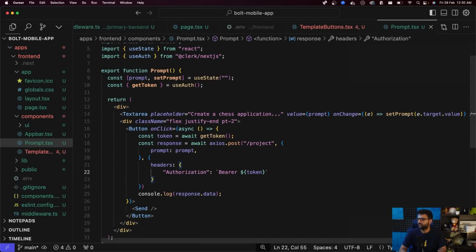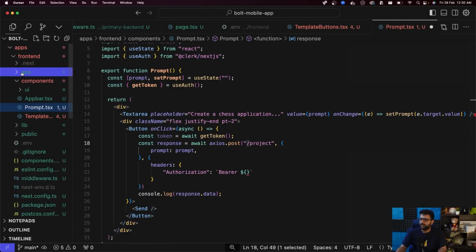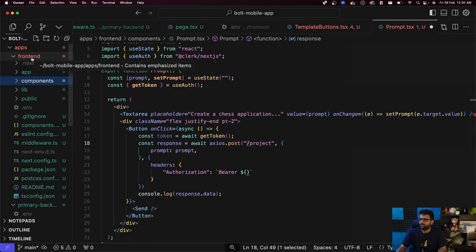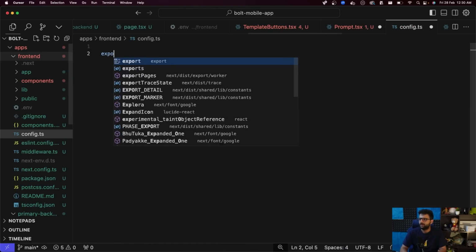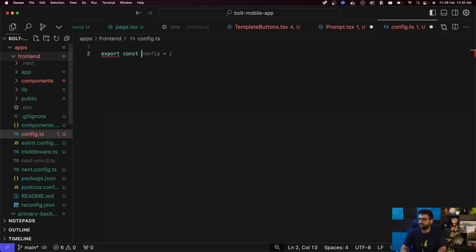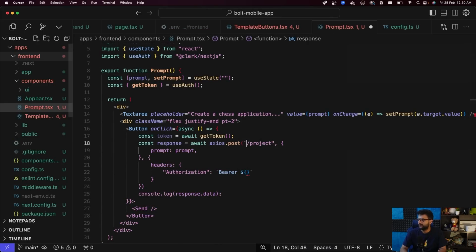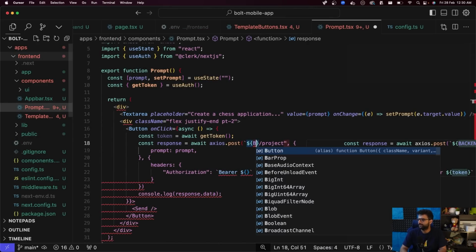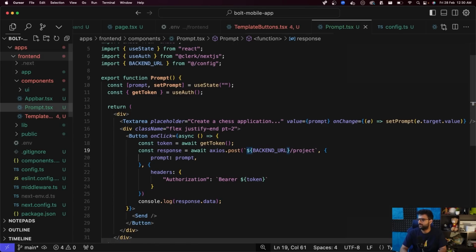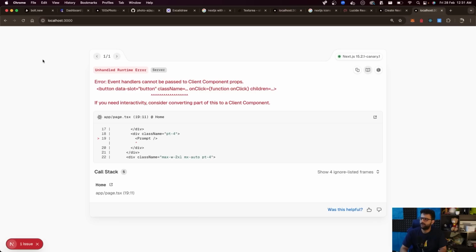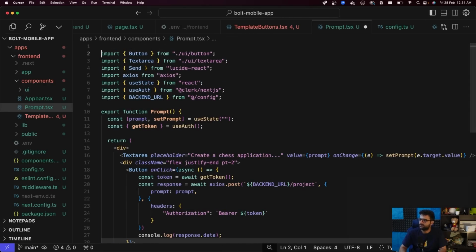Let's go to, yeah, this looks wrong. Let's create a top level file, or a file in the frontend folder, called config.ts, where we say export const BACKEND_URL is localhost colon 8080. And here I'm going to send a request to BACKEND_URL/project. Now let's try it out. Let's go here and see. Of course, there's a problem because this needs to be a client component. Refresh.